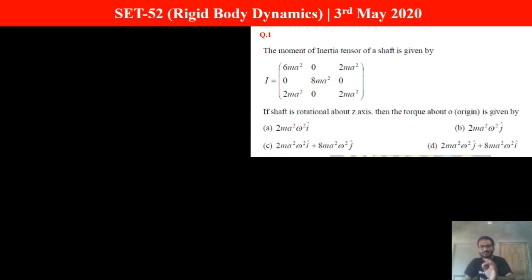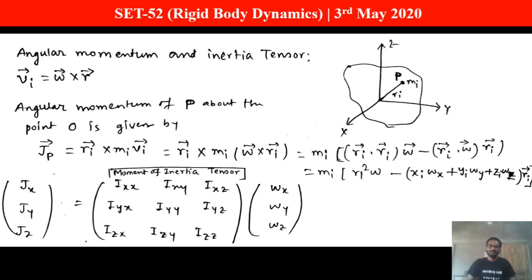What is given to you? You are given some moment of inertia tensor and the rotational axis is z. Let's discuss a little bit of theory. If you are given some rigid body like this, P is some point of mass m_i which is situated at some position vector r_i. Then we discuss the angular momentum and inertia tensor. v_i equals omega cross r_i. This is given to you.